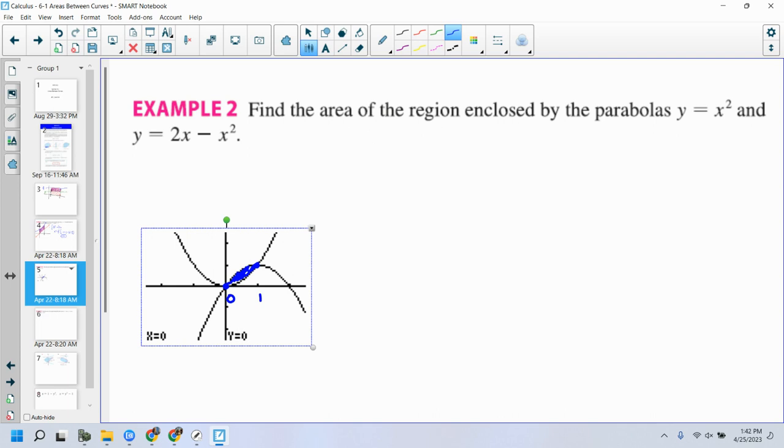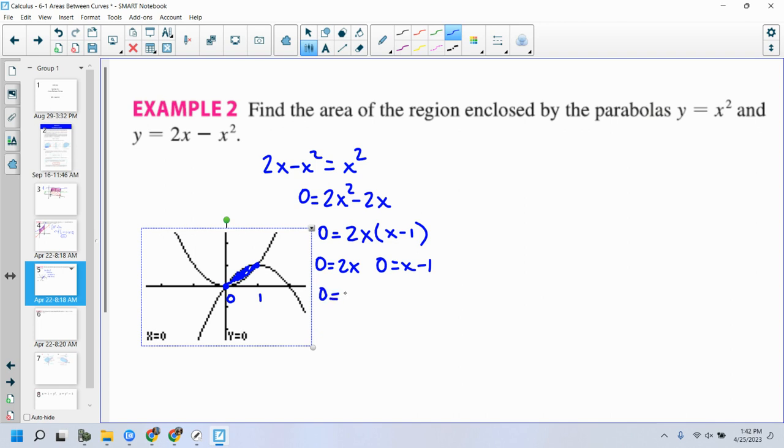Because watch, I just want to know when 2x minus x squared equals x squared. Right? I want to see where they intersect. Basically setting it up like a system of equations. Add the x squared, subtract the 2x, excuse me. So 0 is equal to factor out the 2. Throw back to algebra 1. 0 is x. 1 is x. So yeah, 0 and 1 are my intersection points.